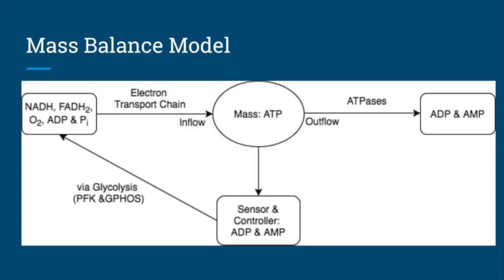For our problem statement, this is our mass balance model. The regulated mass in our problem is ATP. The inflow for this mass is NADH, FADH2, O2, ADP, and Pi. These substrates are provided by glycolysis, TCA, and respiration. The conductance is through the redox reactions through the electron transport chain. The outflow for ATP is ADP and AMP, and the conductance for this is ATPases. The sensor and the controller in this situation is the pool of ADP and AMP because they activate G6P and PFK in glycolysis, increasing the conductance for the inflow of NADH and FADH2.